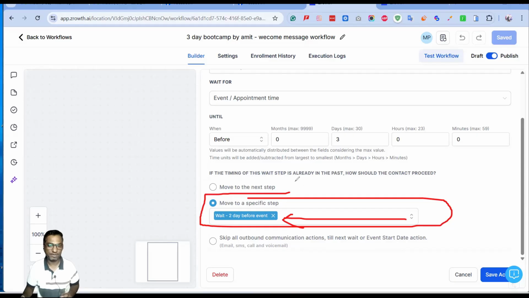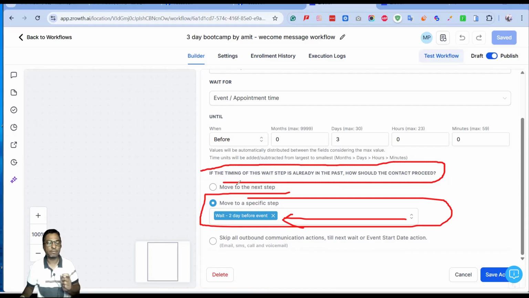So now what will happen? As soon as a person schedules a call after 7 p.m. on day -3, when they are booking the call after 7 p.m. on day -3, they will not receive the message of day -3, but it will go on day -2. So that particular lead, after getting the welcome email, will wait till the day -2 trigger.